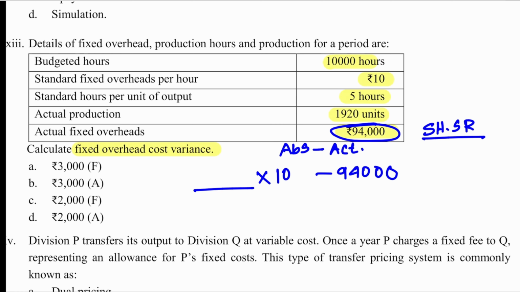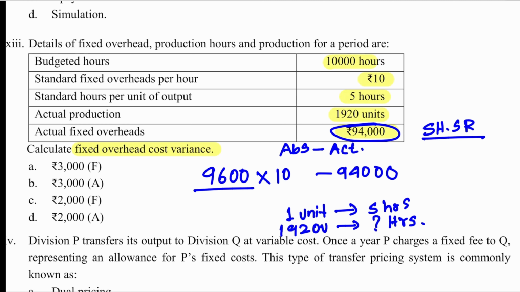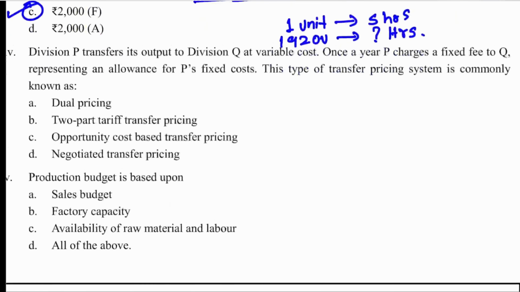So how do you calculate? 1 unit takes 5 hours. So 1,920 units takes how many hours? So this is your standard hours, 9,600. So 96,000 minus 94,000 is equal to plus 2,000, means 2,000 favorable.